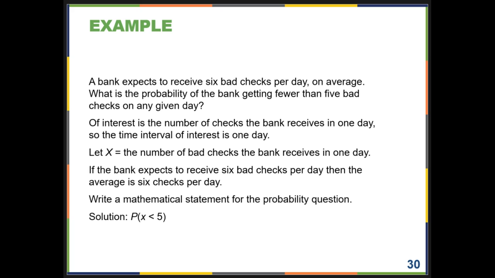This last example: a bank expects to receive 6 bad checks per day on average. What's the probability of the bank getting fewer than 5 bad checks on any given day? Of interest is the number of checks the bank receives in one day, so the time interval of interest is 1 day. We're going to let X equal the number of bad checks the bank receives in 1 day. If the bank expects to receive 6 bad checks per day, then the average is 6 checks per day.